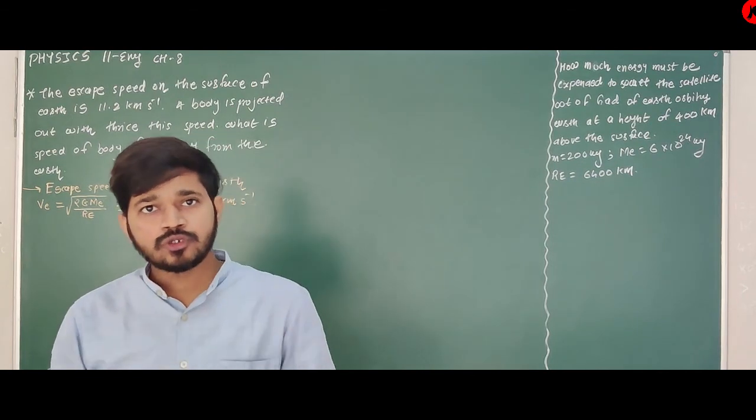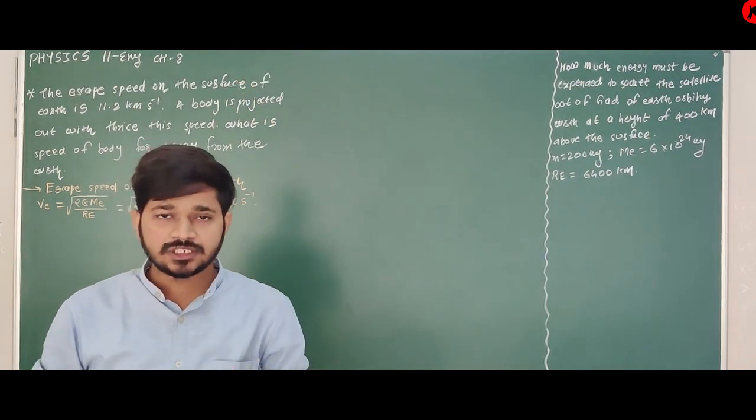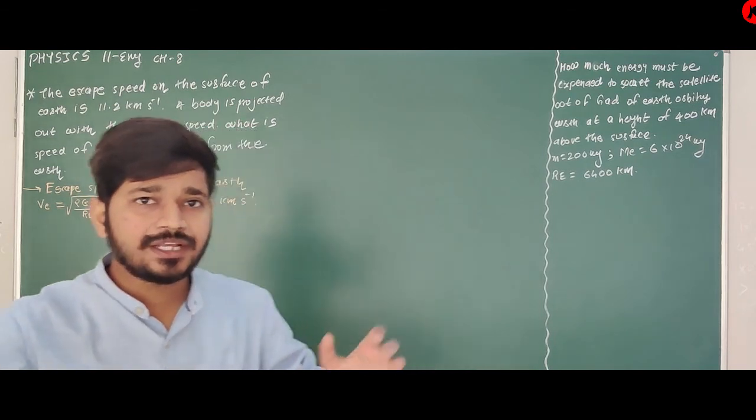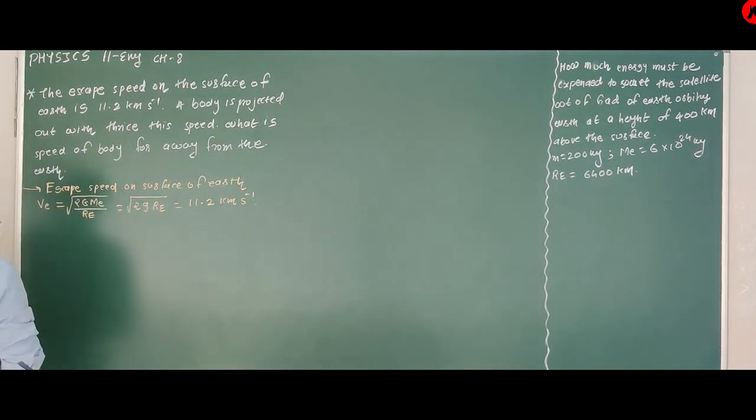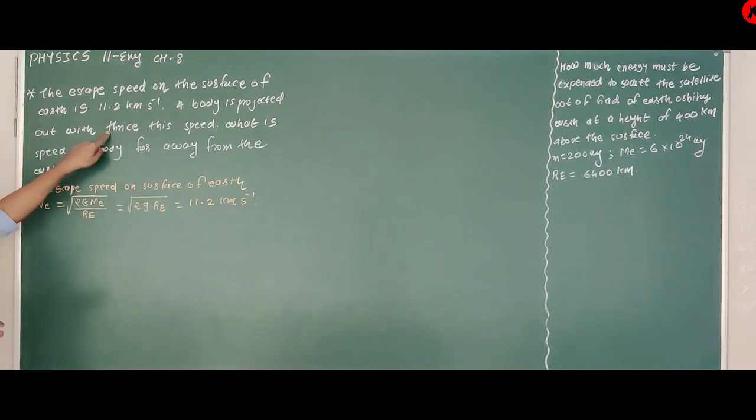It will move up to some height and then return to the surface of Earth. But here, as the initial speed is thrice the escape speed, obviously it will move out of the field.